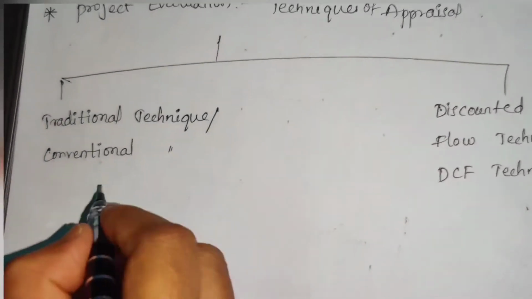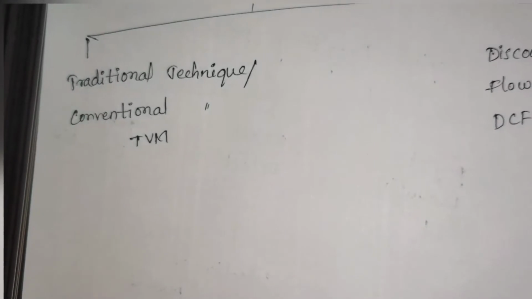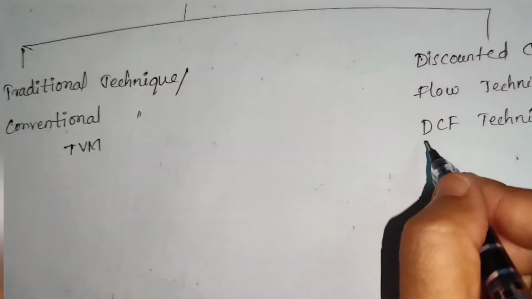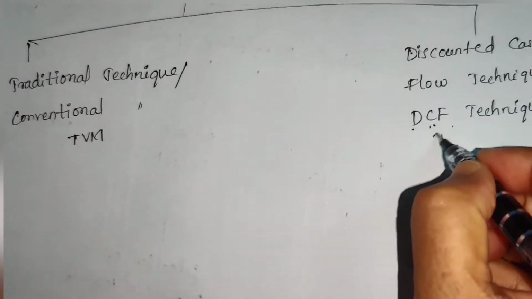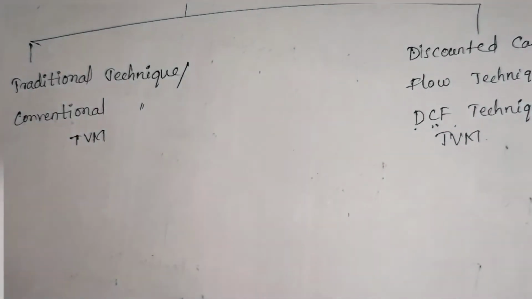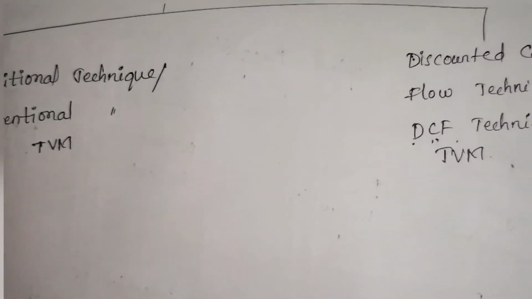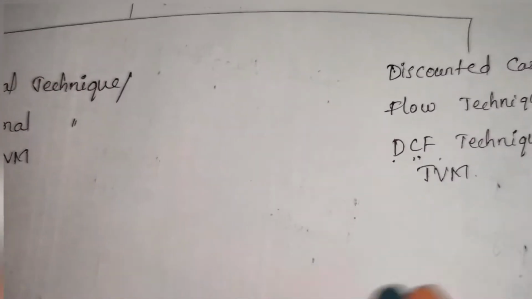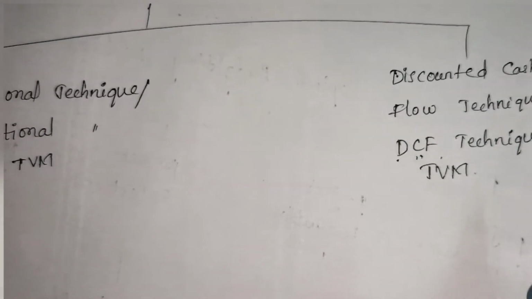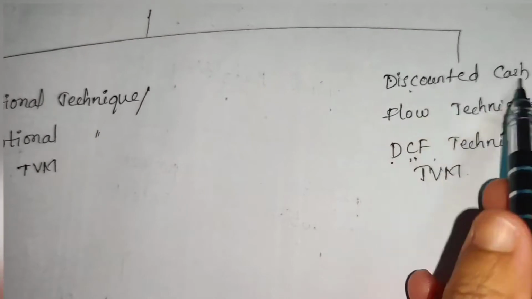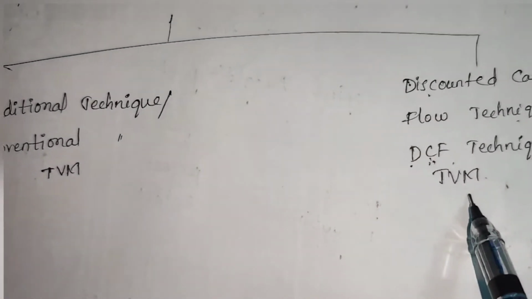In traditional techniques, we are not going to consider time value of money, whereas discounted cash flow itself indicates that we are going to use the time value of money concept, especially converting the future cash inflows into present cash inflows. We'll use the discounted PVIF method. That is the reason discounted cash flow techniques use time value of money.